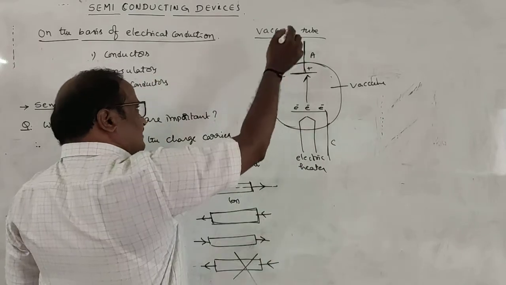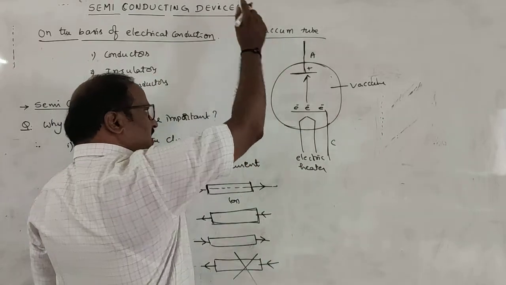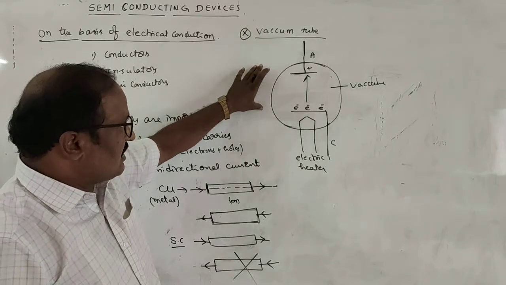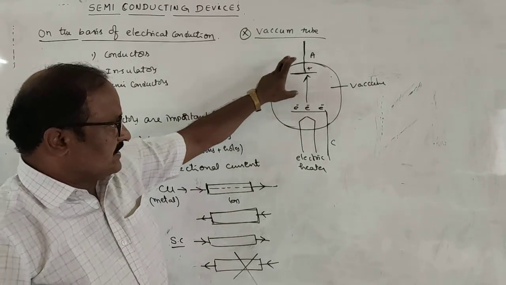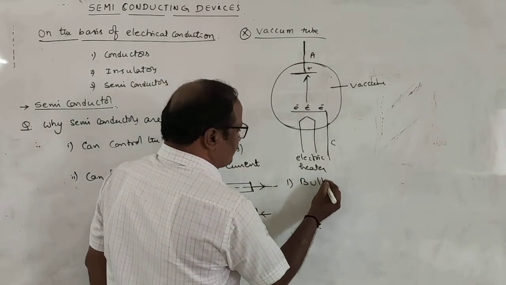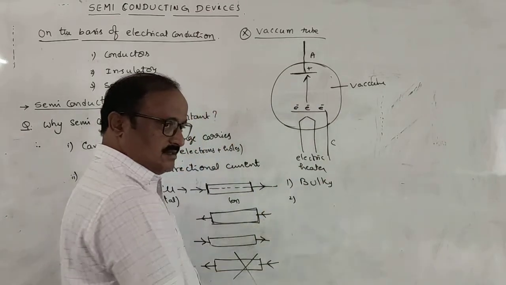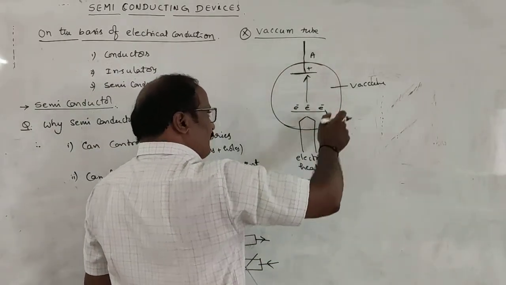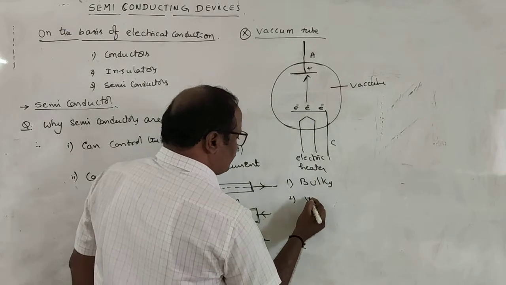But here, these vacuum tubes are not important, and also they are not within the syllabus. What are the disadvantages of vacuum tubes? They are bulky in size, and there is also a need for vacuum creation inside the tube.